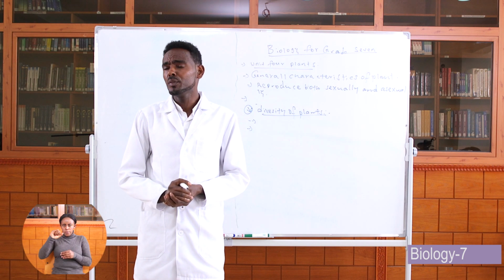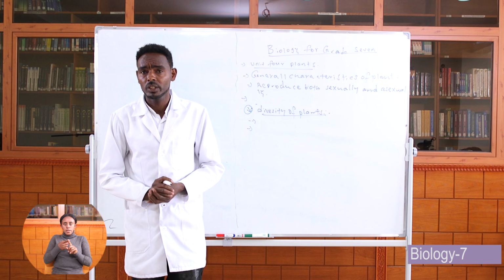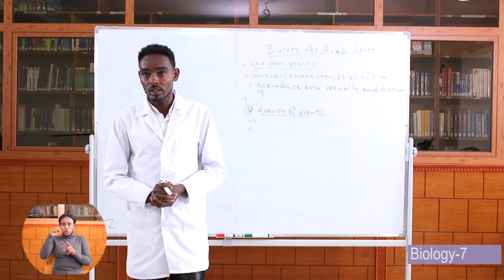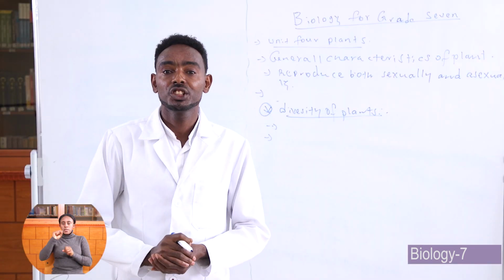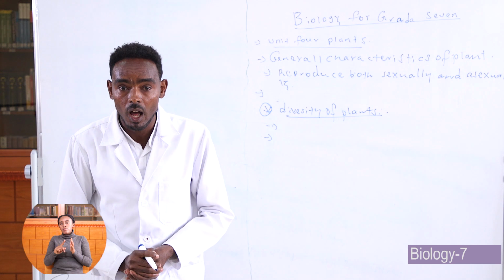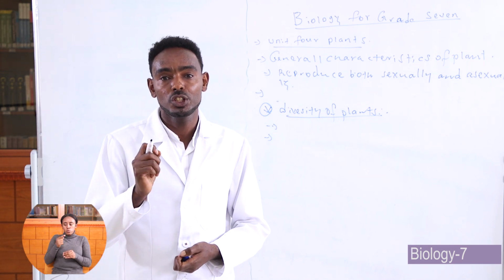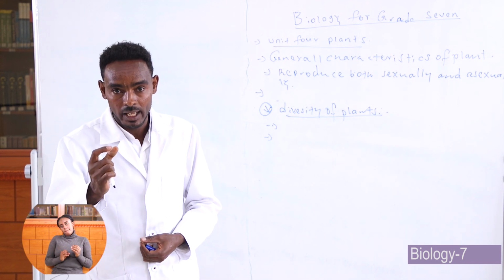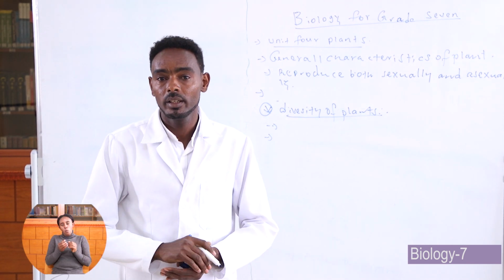Angiosperm is derived from two Greek words. Angio means protected, and sperma means seed. Because of this, angiosperm plants are plants that have protected seeds, or plants which produce their seeds in the container which is called fruit.